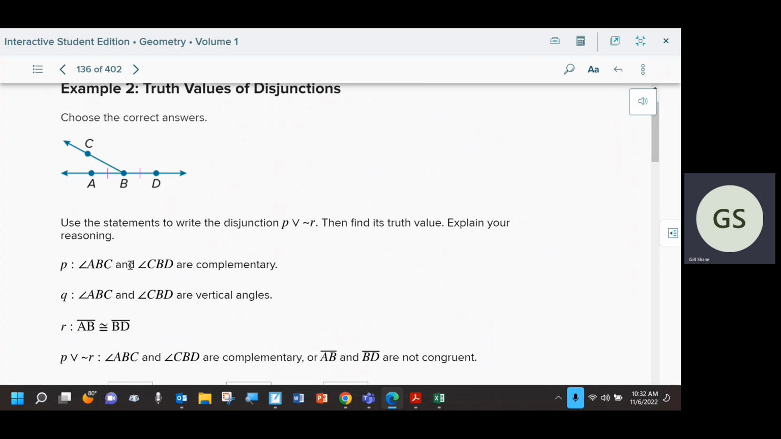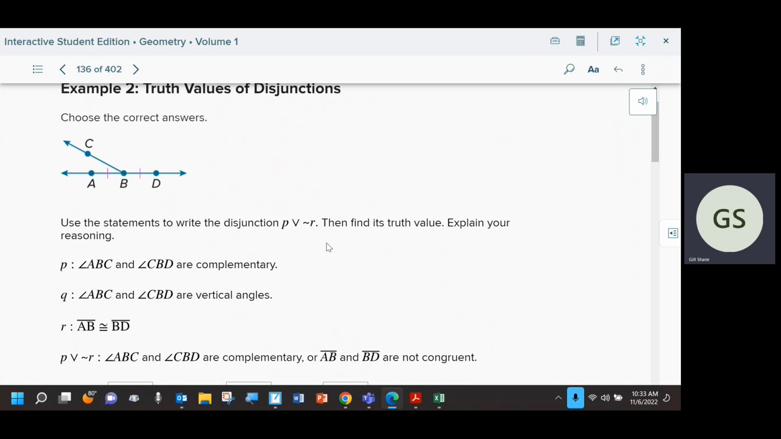The angle ABC and angle CBD are complementary. Then I would write or, because that's an or statement. And then I would have to do the not statement for this. I would say segment AB is not congruent to BD. That would be all I would do to write it out.